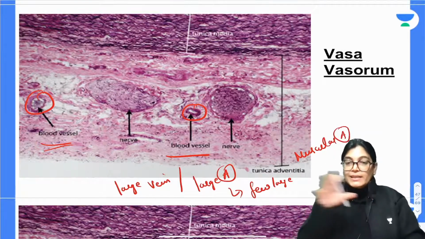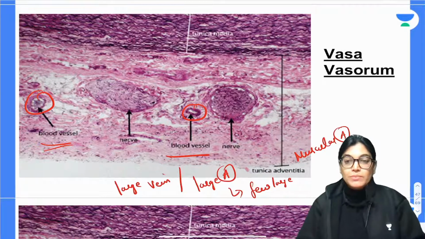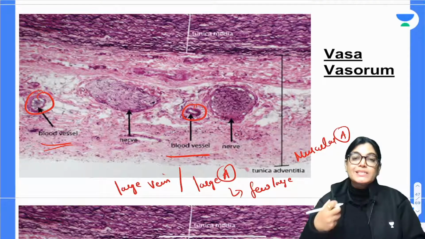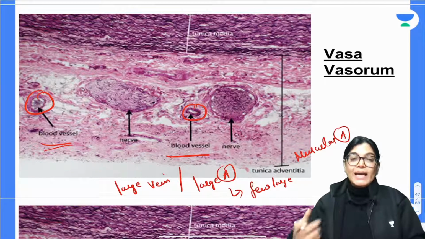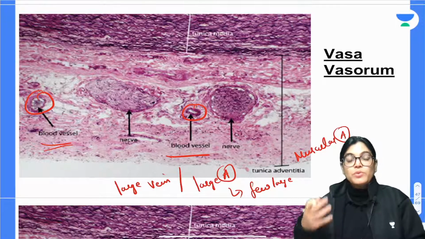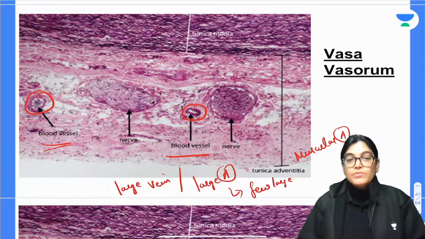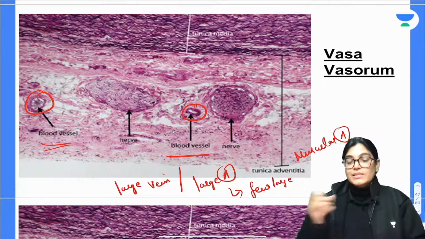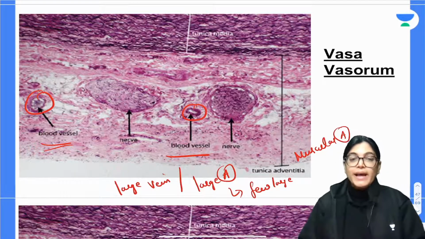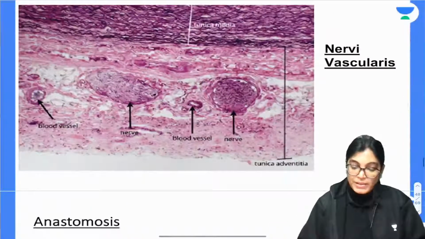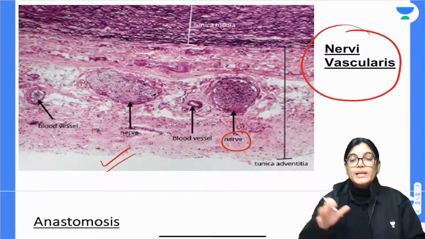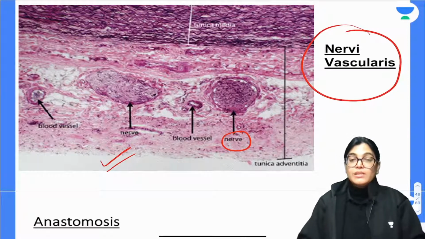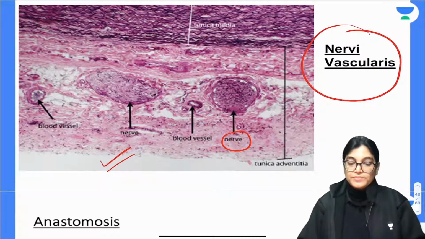Why? Blood is flowing through the lumen of the blood vessels, and via diffusion nutrients are received by the layers of the walls of the blood vessels. But at times the diffusion process is not enough to provide nutrition to the outer layer of the wall. In that case, small blood vessels residing in the outer layer are called vasa vasorum. In the same way, nerves reside in the outer layer, the Tunica Adventitia or Tunica externa, and these are called nervi vasorum.